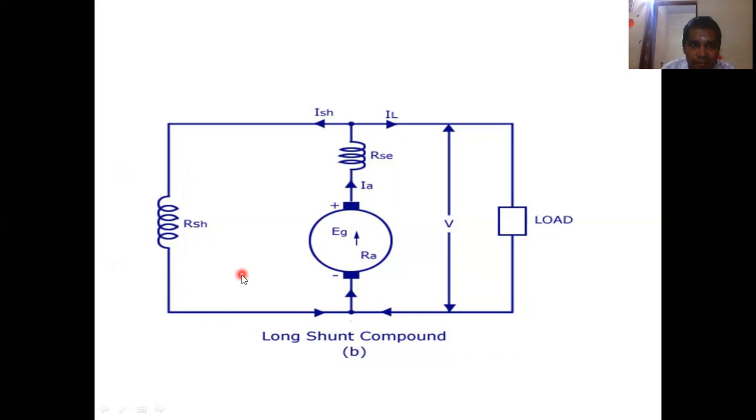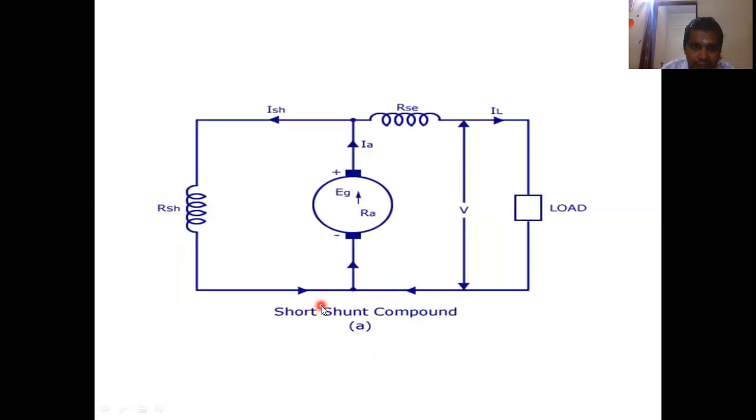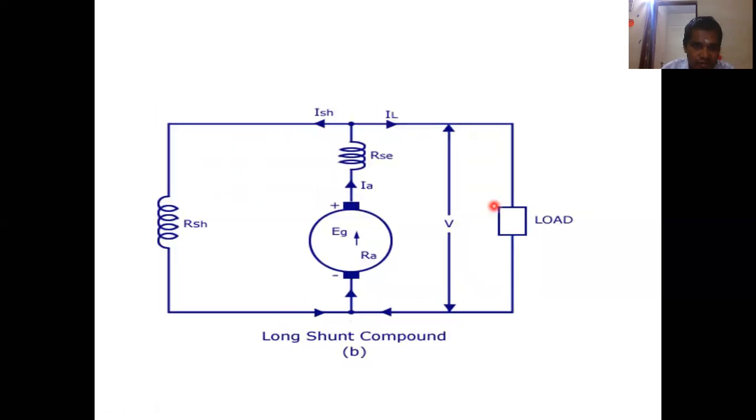Long shunt means the shunt field winding is connected in parallel to the armature as well as the series field. But in the previous case, it is not like that. In the short shunt compound, the shunt is connected only in parallel to the armature, and the series field winding is connected in series to the load. That is the difference. Short shunt and long shunt compound machine, this is the type of DC machine.